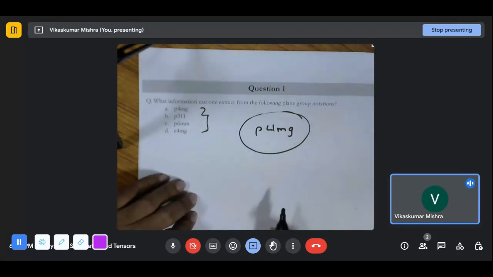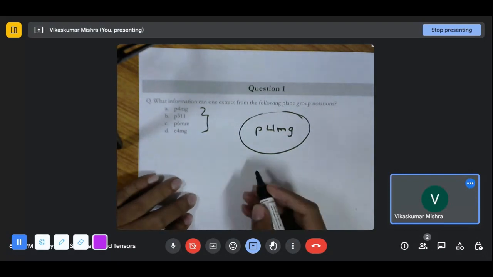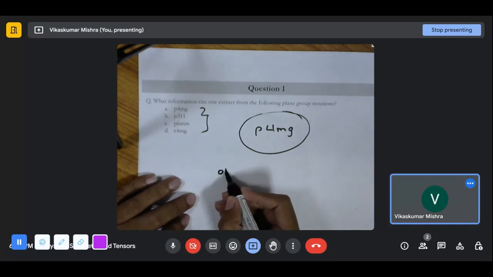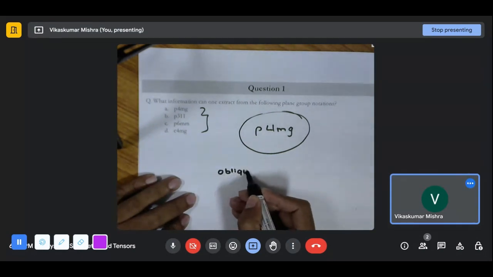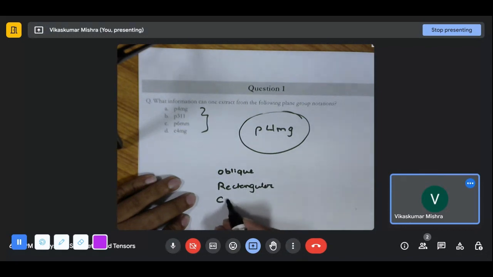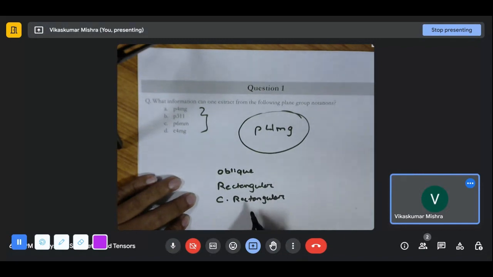To understand that, we should also know the viewing directions for the plane groups. If we talk about the plane groups, let us say we are having the oblique, we have rectangular lattice, we have centered rectangular, and then we have square, and then we have the hexagonal.